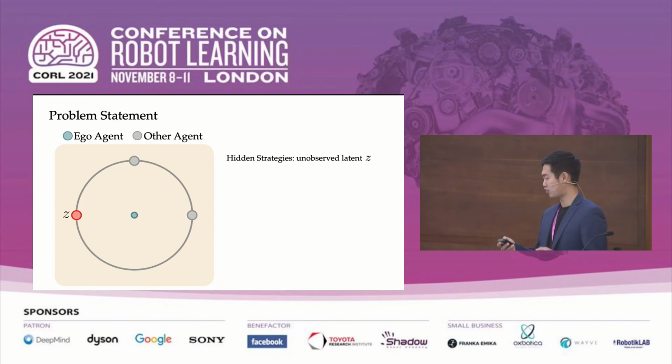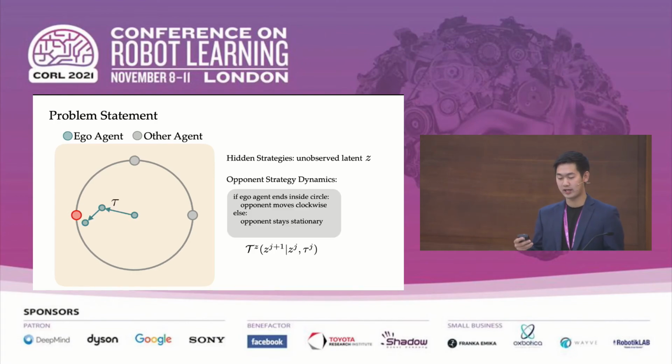The ego agent's task is to try to get as close as possible to the opponent's chosen goal. So we consider the setting where the opponent's goal location transitions based on the ego agent's trajectory.